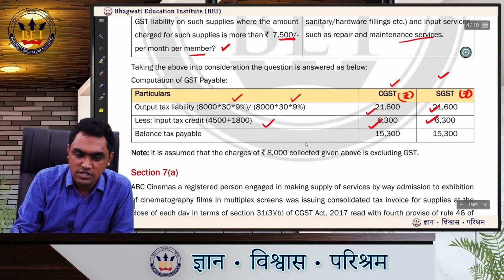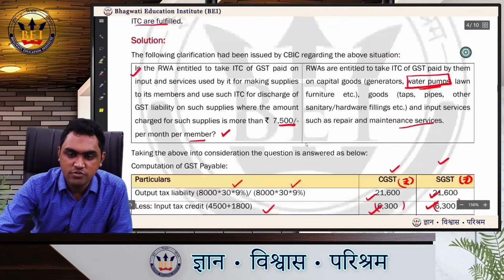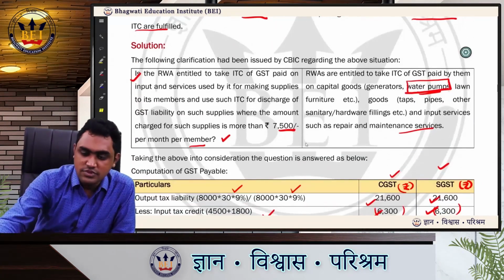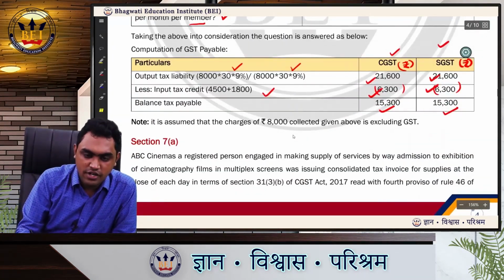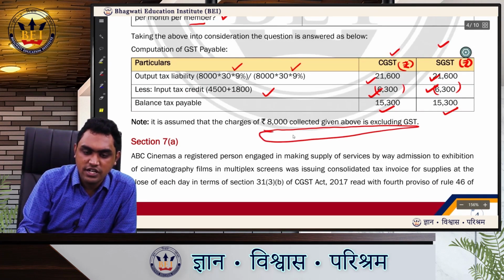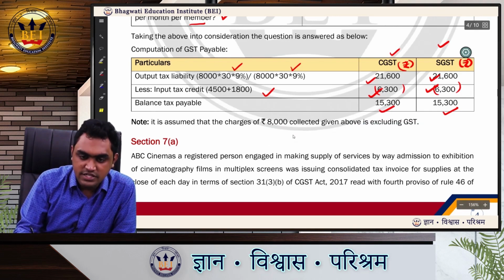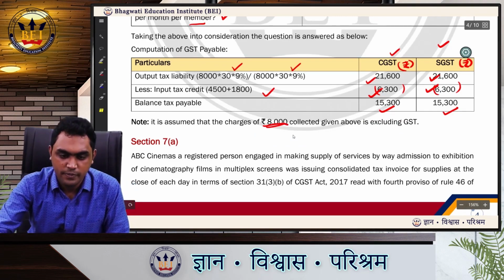So balance, this will be less. So balance will be 15,300. What I am assuming is this 8,000 what they have given in the question. I have assumed that the same 8,000 rupees collected given above is excluding GST, because they have not given anything in the question whether it is including GST or excluding GST. So I am considering it as excluding GST.